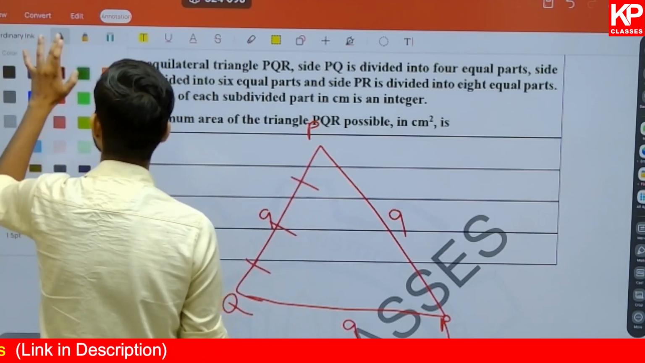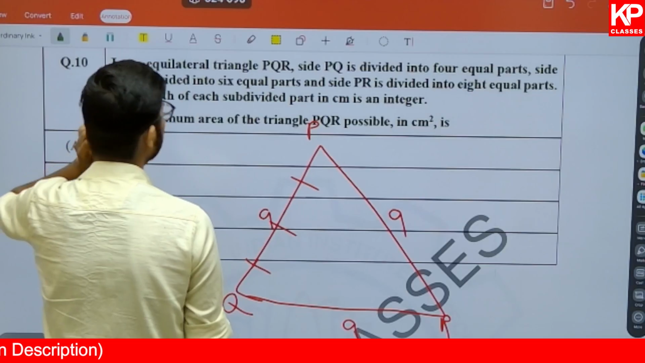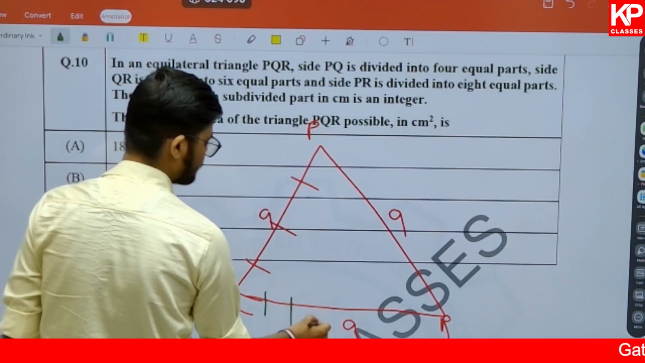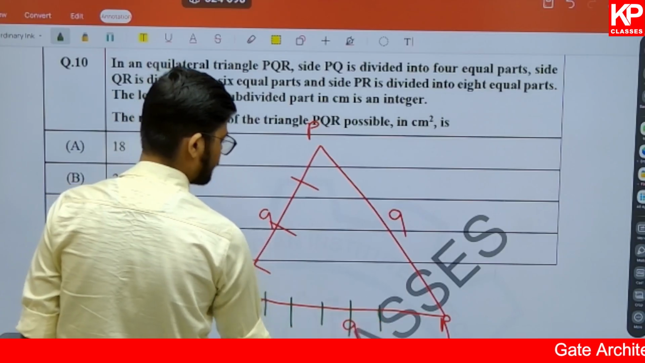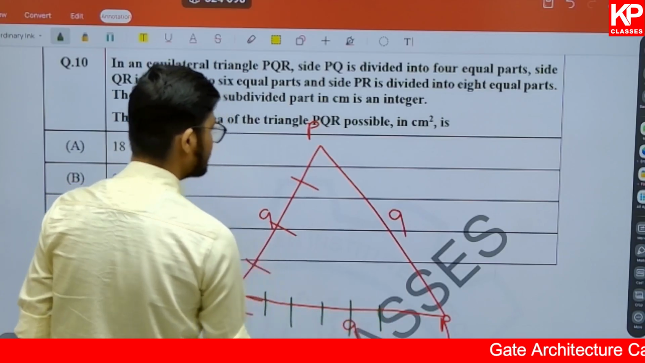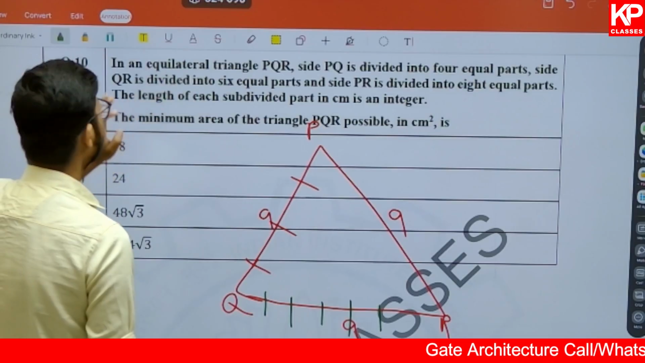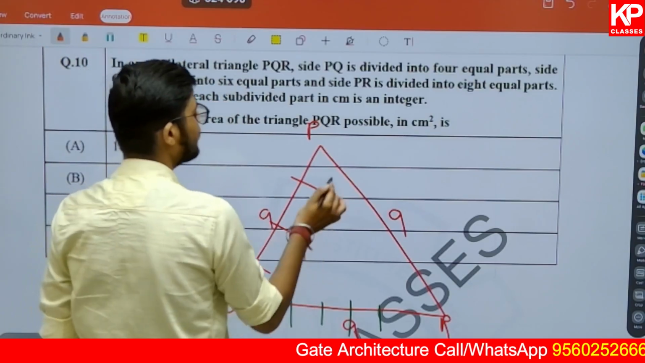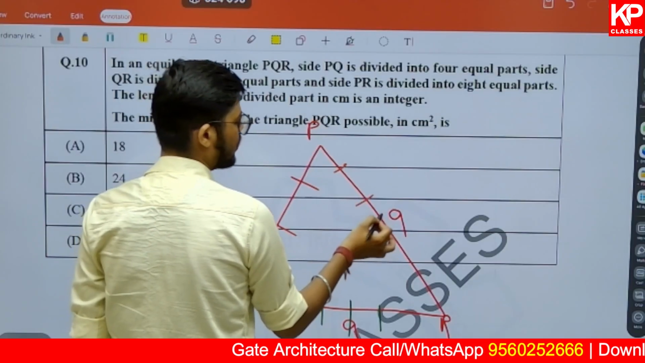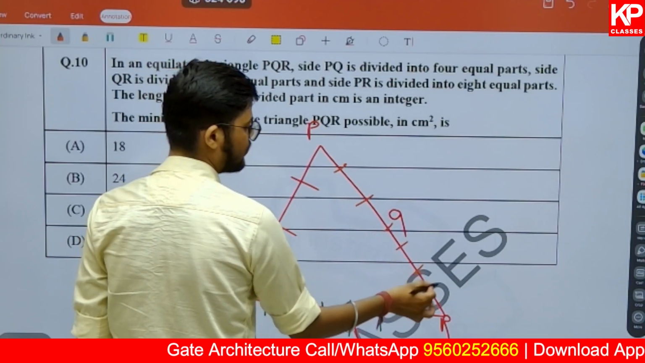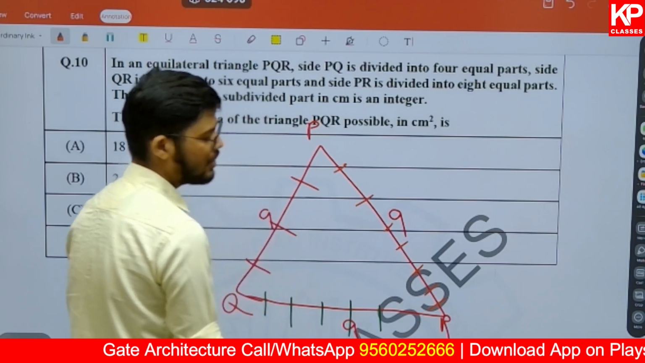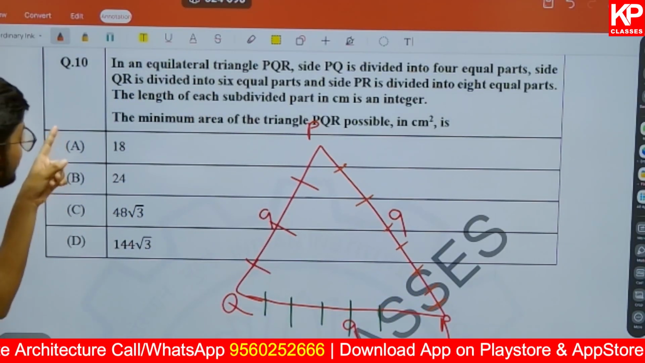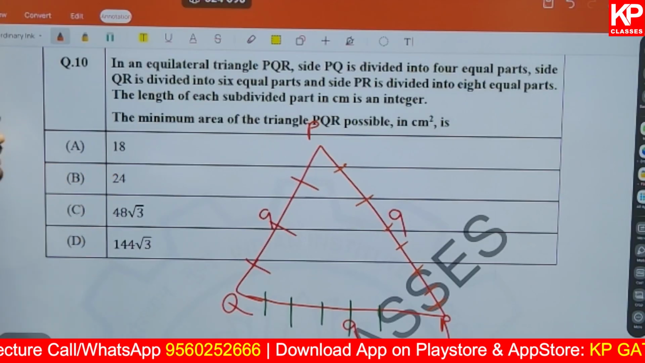Then after that, what they have given more? PQ is divided into 4 parts and QR is divided into 6 parts. It is 1, 2, 3, 4, 5, 6. It is divided into 6 parts. And then after that, what they have done? PR is divided into 8 equal parts, 1, 2, 3, 4, 5, 6, 7. It is divided into 8 equal parts, although they are not similar, but you can understand the concept from this part. The length of each subdivided part in centimeter is an integer.